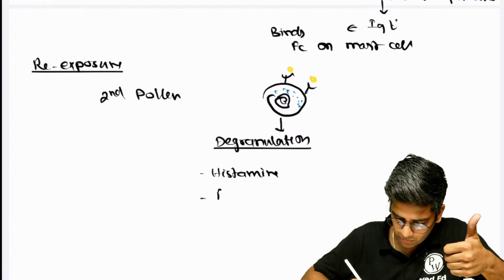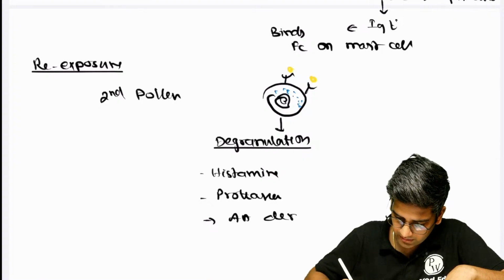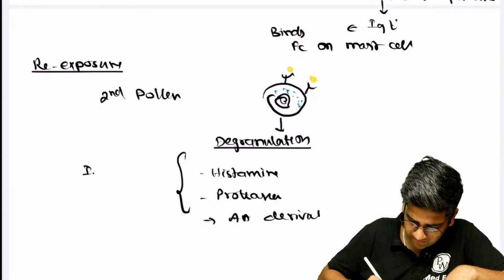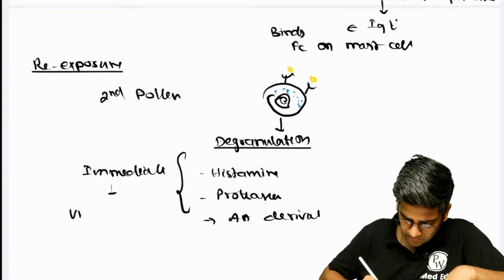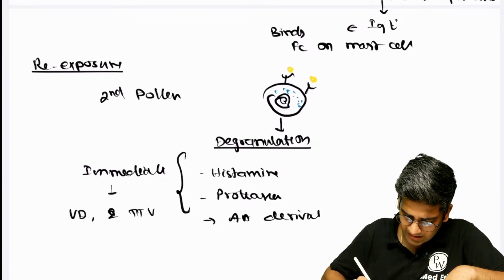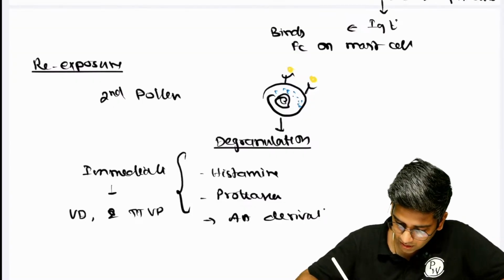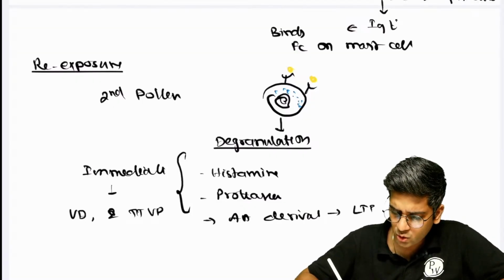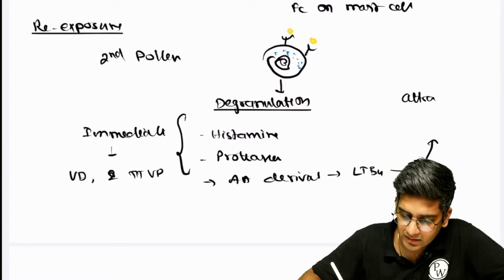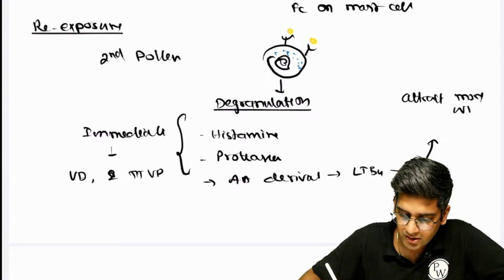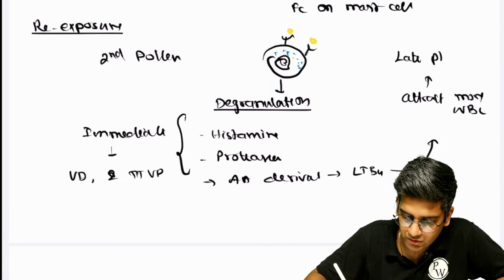Histamine will be there. Your proteases will be there, right? And your arachidonic acid derivatives will be there, right? All these cause your immediate phase response. The immediate phase response will be the same as an acute inflammation, which is vasodilatation and increase in vascular permeability. If it's the throat, mucus secretion and blockage, right? Then all these arachidonic acid derivatives, primarily leukotriene B4, and other chemoattractants will attract more WBCs, especially eosinophils here, which will cause the late phase response.